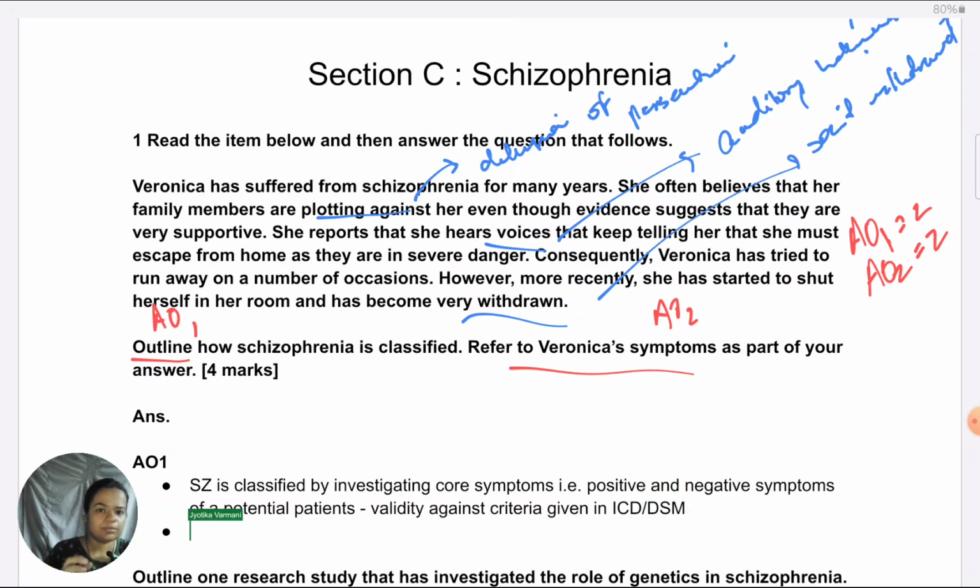I am not going into what criteria is given in ICD or DSM because there's too many criteria that are given. Not everything is relevant to this situation. So for a 4 marker, that is not how much I will be able to cover. So my answer for the outline, how it is classified, is going to be this. Plus, for one more point of AO1, I will just explain what are positive and negative symptoms.